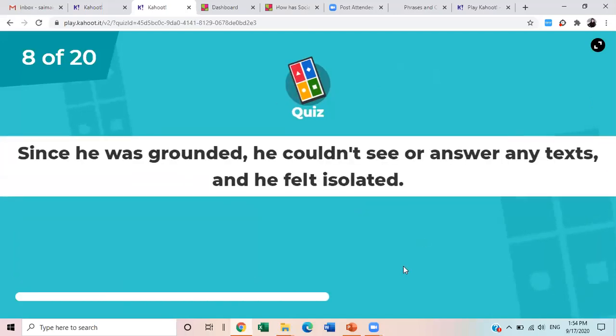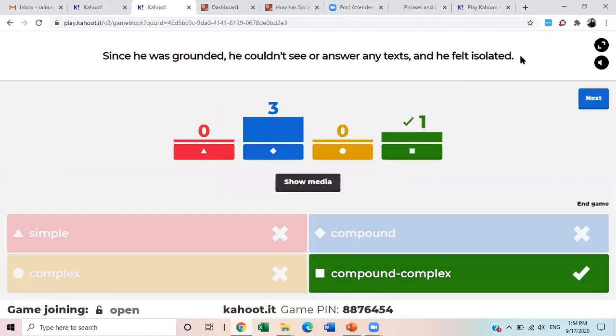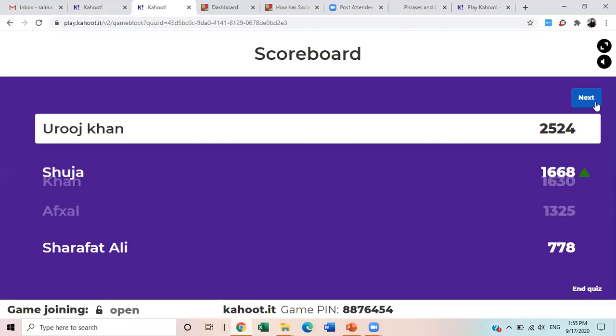Since he was grounded, he couldn't see or answer any text, and he felt isolated. Now I think you should have become very quick in responding and identifying the kind of sentence. Okay, look here: since he couldn't see or answer any text, and he felt isolated. So I'm also giving you some clues. All right. So who is that one? One correct answer. Next. Uruj Khan. This was the compound-complex.